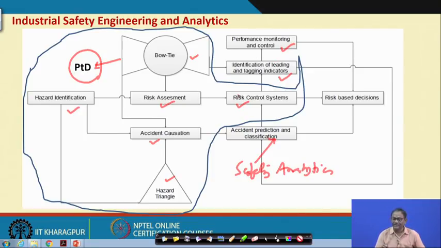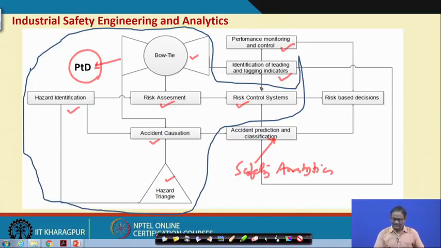If I know the leading indicators, lagging indicators, then definitely it will be easy for the safety professionals or the safety management team to go for better maintenance of the system or better protection and mitigation efforts to be in place.